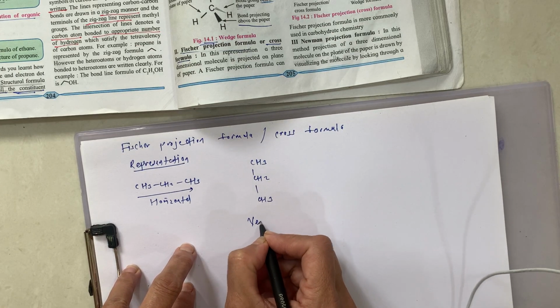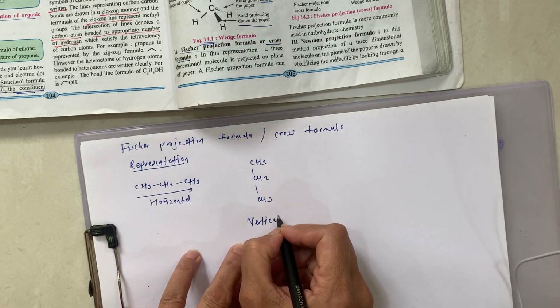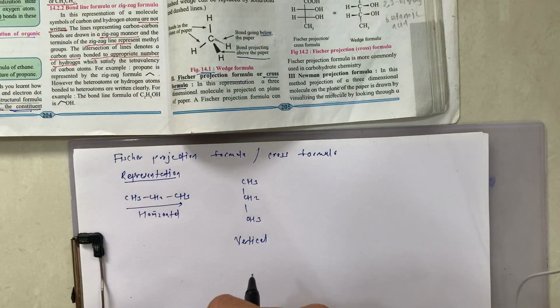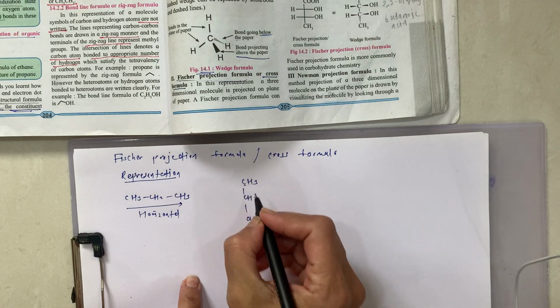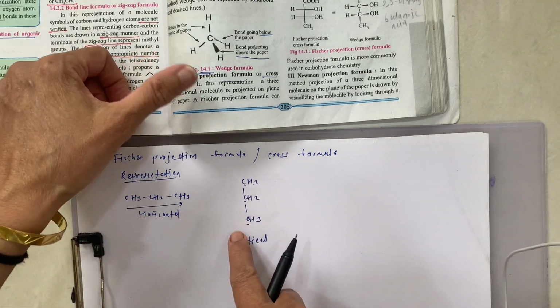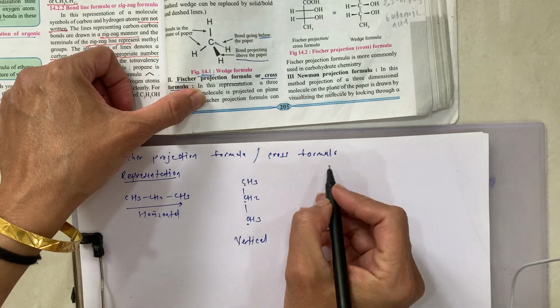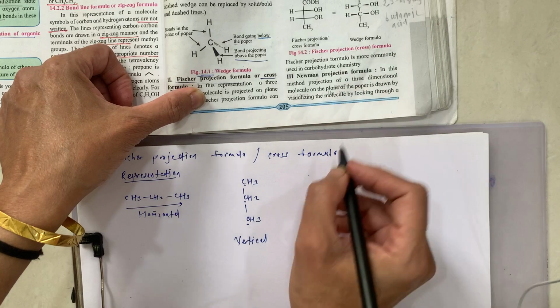This is the vertical carbon chain. One more important thing is that each carbon on the vertical chain is represented by a cross. This is very interesting, just by a cross.